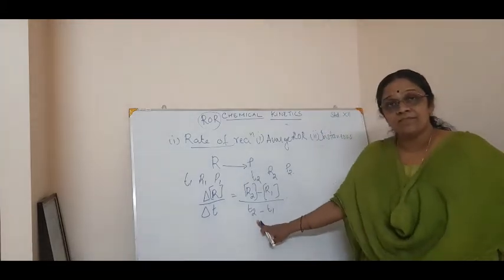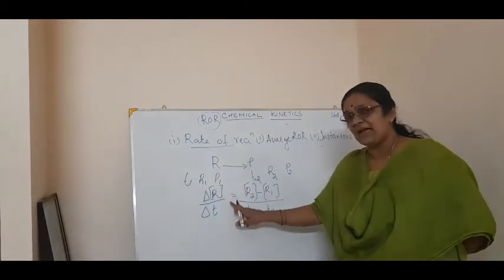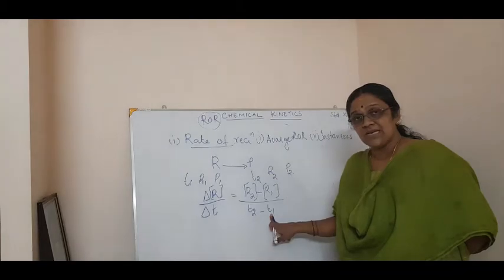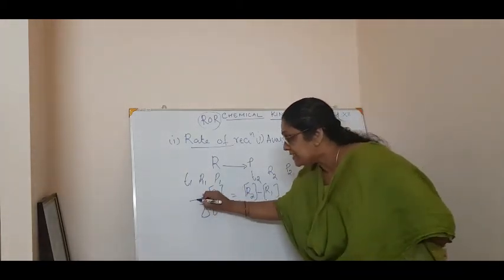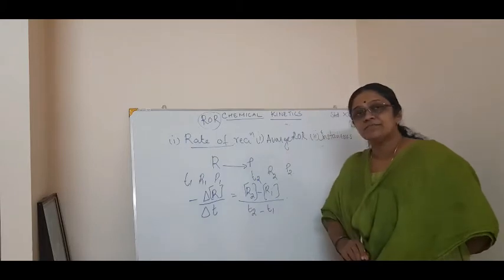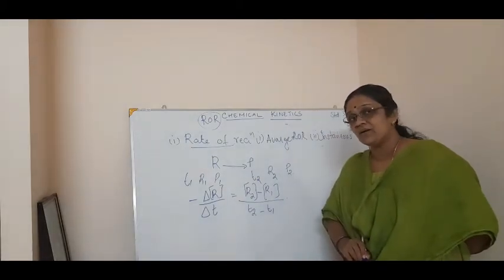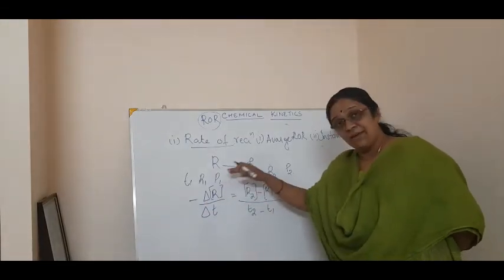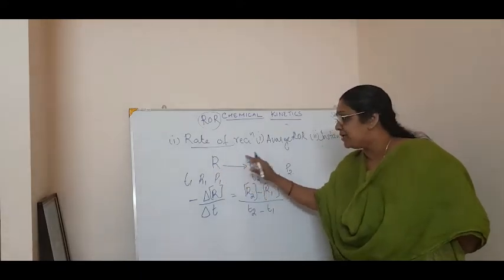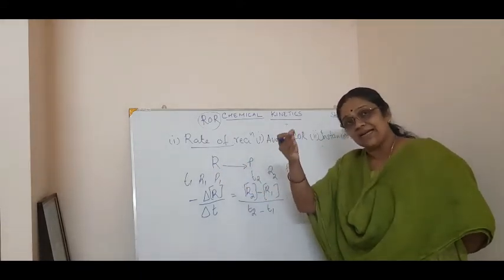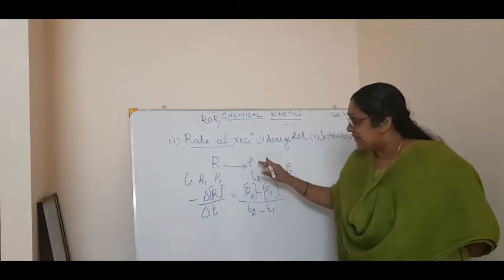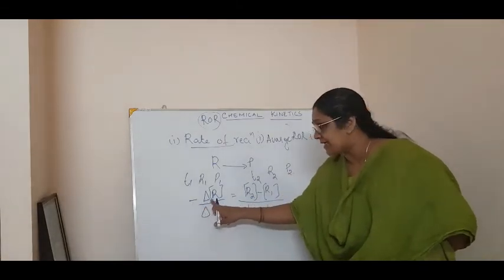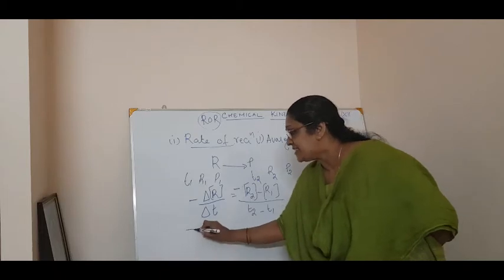Got it? Mathematically you know how to find the average rate of change, isn't it? So it is R2 minus R1 over T2 minus T1. Now, I will put a minus sign here for the reactant. Any idea why I put a minus sign for the reactant? Because as time passes, the reactants are being converted to product, so the concentration of the reactant is decreasing, whereas the concentration of the product is increasing. That is why I put minus for the reactant and plus for the product.